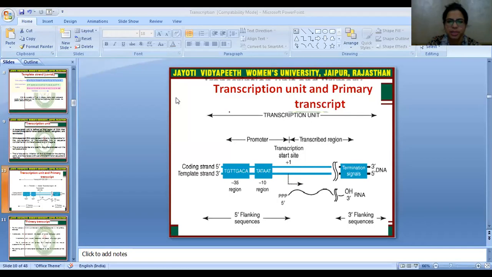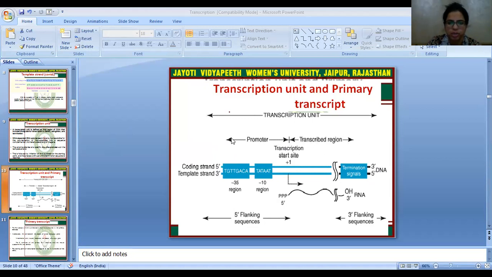Here again, we can simply understand what the promoter region is and how it looks. You can simply see this is the complete transcription unit, meaning this region of the DNA will be transcribed and will create the RNA. This portion of the DNA is known as the transcription unit. It has the promoter region, and this is the transcribed region of the DNA.